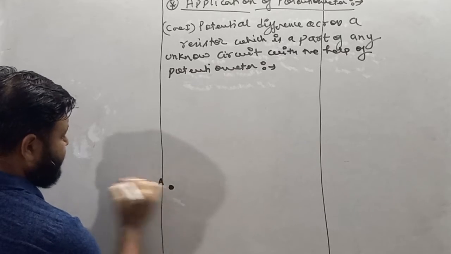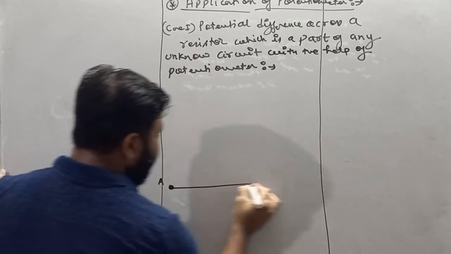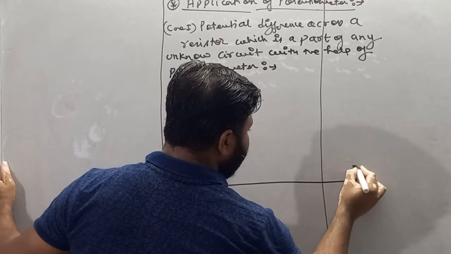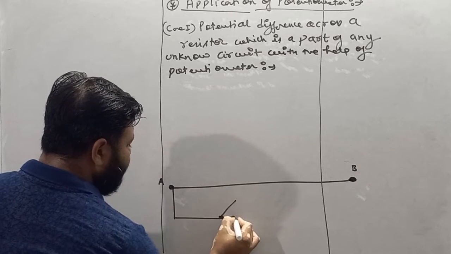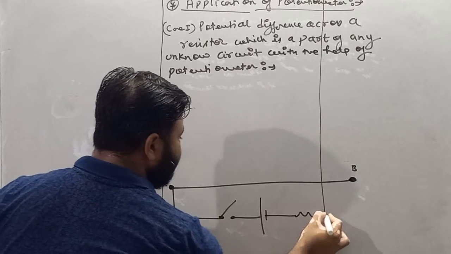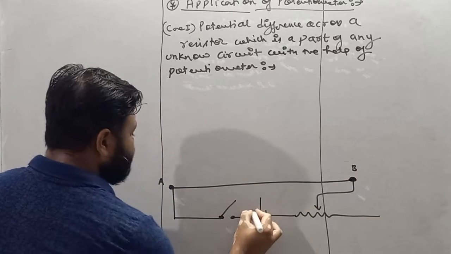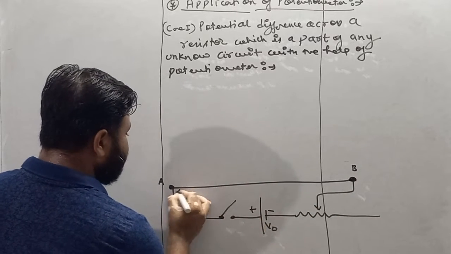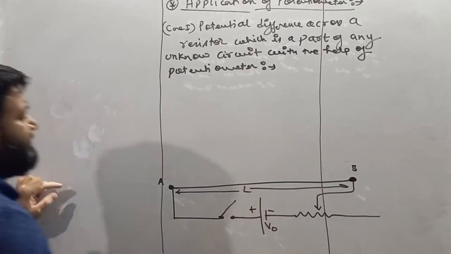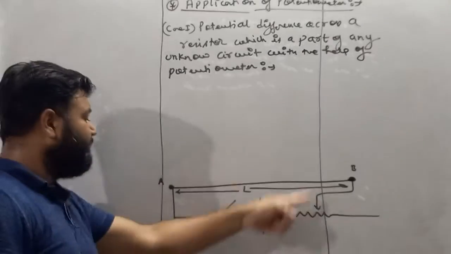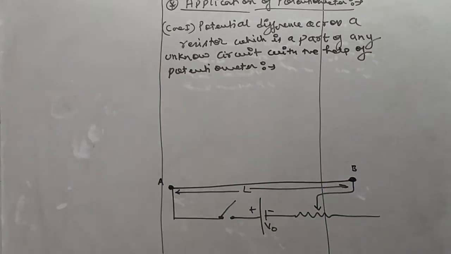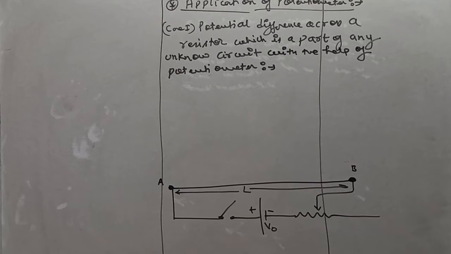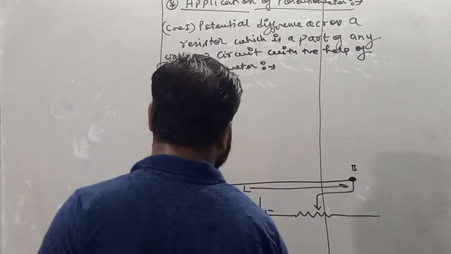This is our A point of wire, or we can say one end of wire, and this is the other end of wire. Let's suppose this is B, and there is a switch. Along with the switch, a high potential battery is there, and there is a rheostat. So from now, my dear student, we know that the length of wire which is used in potentiometer is very high. We can represent potentiometer like this because it is not possible to make that zigzag shape of wire every time. So this is basically how we'll make potentiometer.